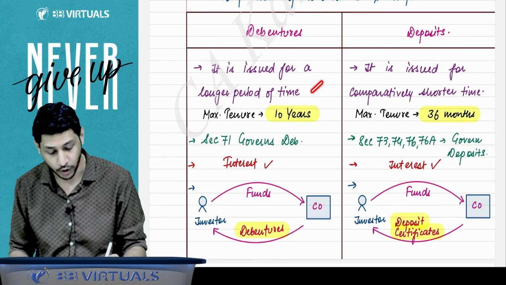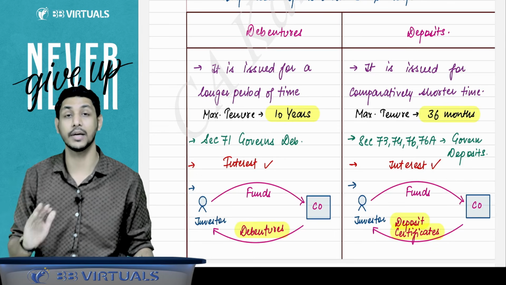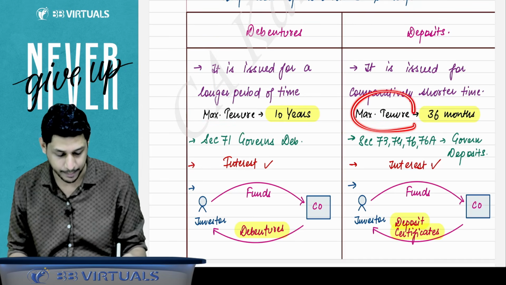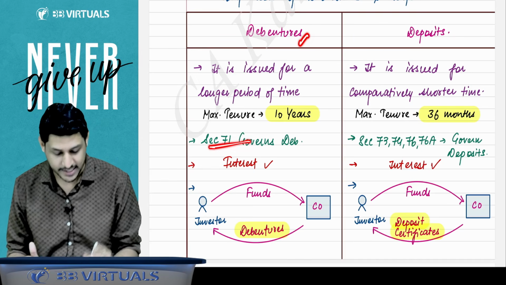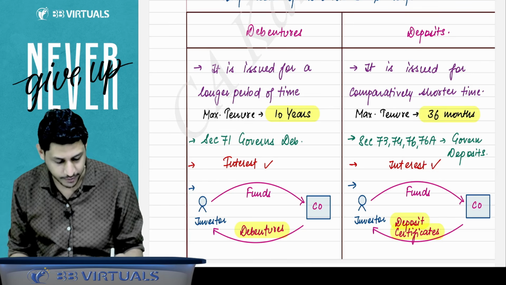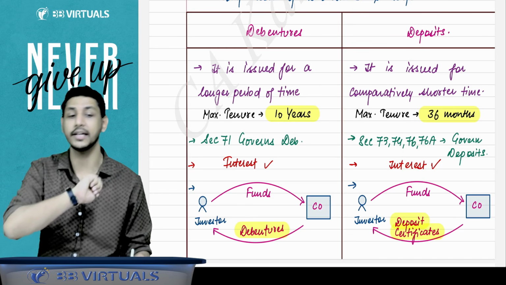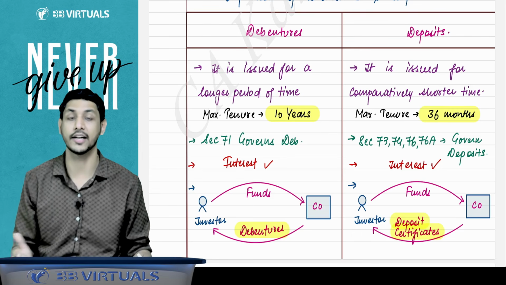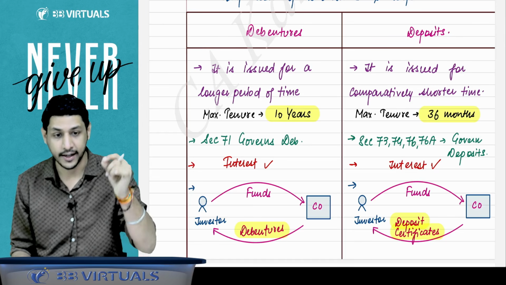Debenture is issued for a comparatively longer period of time, but deposits are also considered borrowing, but for a shorter period of time. The maximum tenure of the debenture is 10 years, whereas the maximum tenure of the deposit is 36 months only. The debenture is governed by section 71 of the Companies Act, read with the relevant rules made thereunder, and deposits are governed by sections 73, 74, 76, 76A, as well as the rules made thereunder. And whether we need to pay interest on debentures, sir, yes, we have to pay interest on debentures, but we have to pay interest on deposits also.